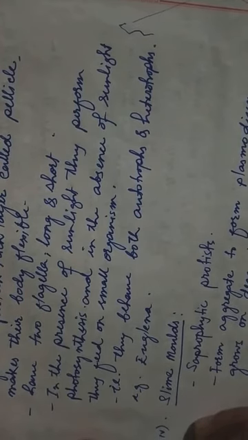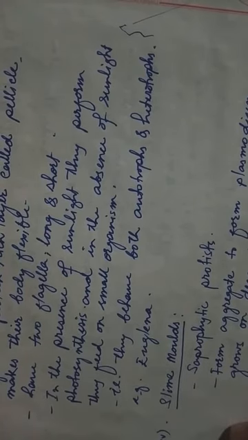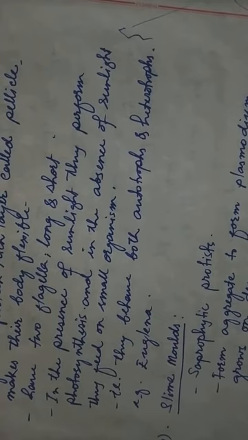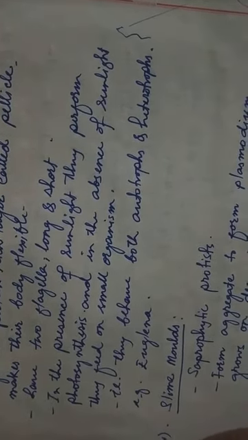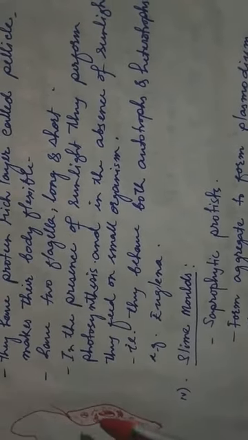Mitochondria will be there, and then chloroplasts, Golgi bodies, and vacuoles will be there. Many chloroplasts will be present here since they perform photosynthesis. And also they have flagella. So this is the structure of Euglena.